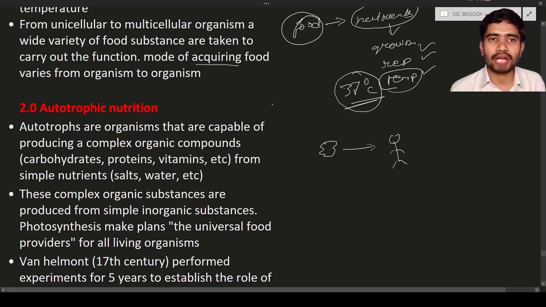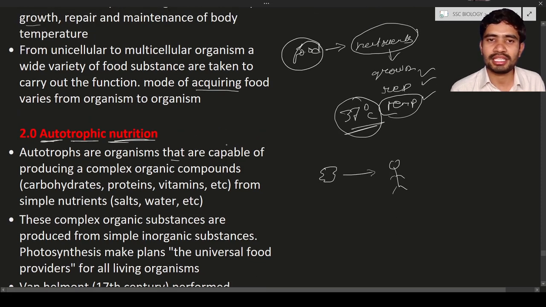Next is autotrophic nutrition. Auto means self, and trophism is something like production. It means these organisms can synthesize their own food material. That is known as autotrophic nutrition. Nutrition means nutrients that are required for body growth. So autotrophic organisms are the organisms that are capable, capable means they can,